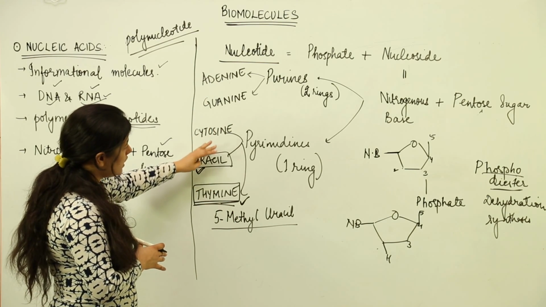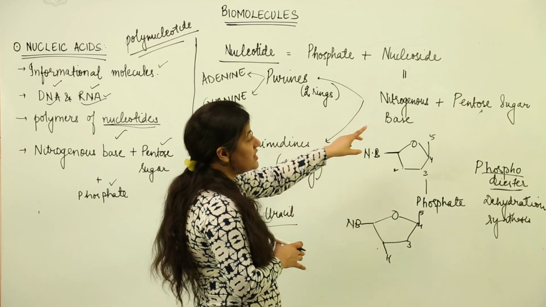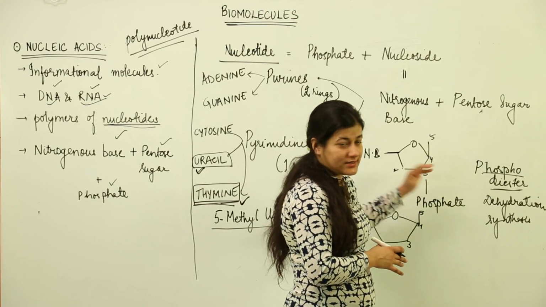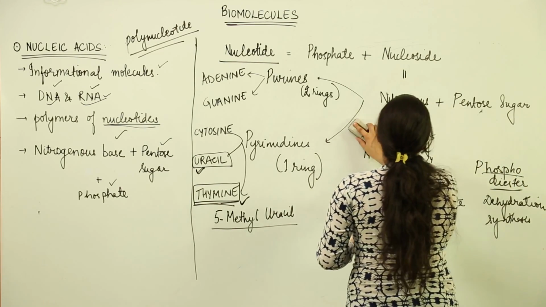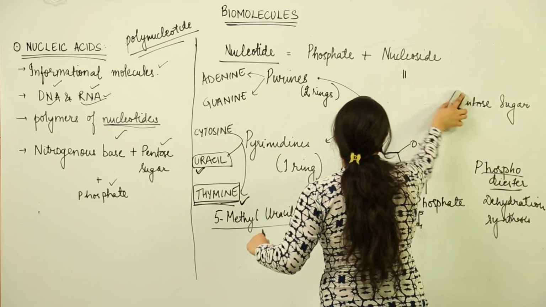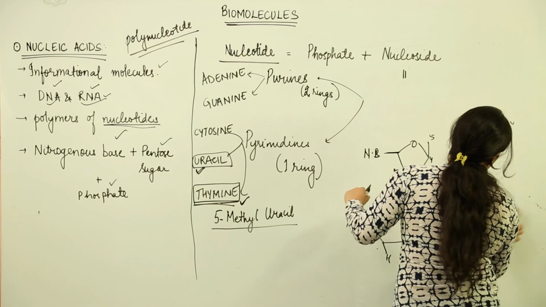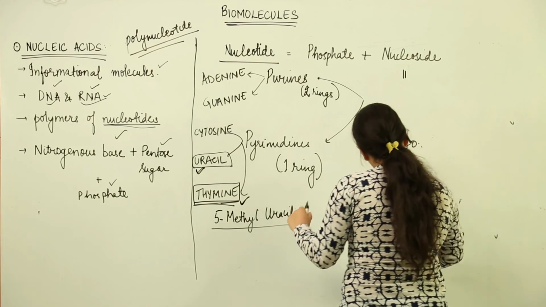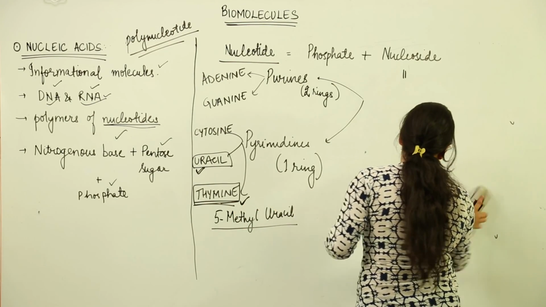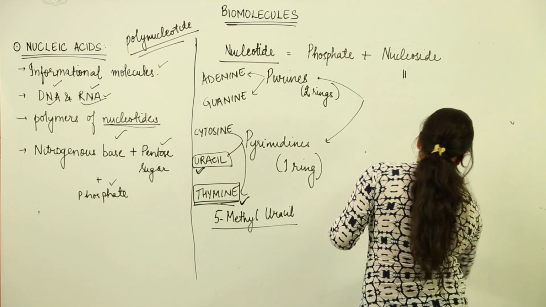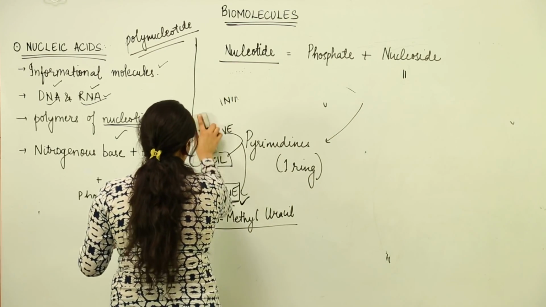So this is all about the purines, the pyrimidines, the nitrogenous bases that we discussed, the pentose sugars that were to be discussed, ribose and deoxyribose, and of course the phosphate. So what happens in case of DNA? Let us see. DNA was a very important molecule that was understood and discovered in series by many scientists. They have invested a lot of time and intellect in deciphering the structure of DNA.